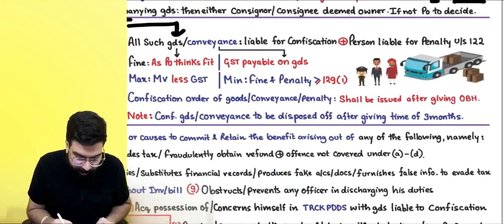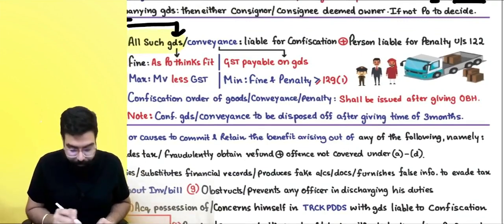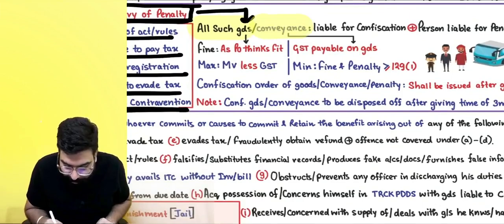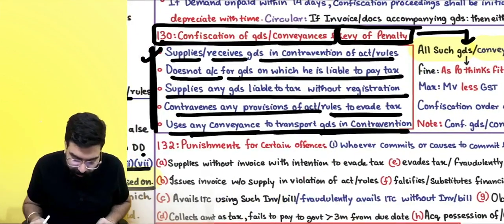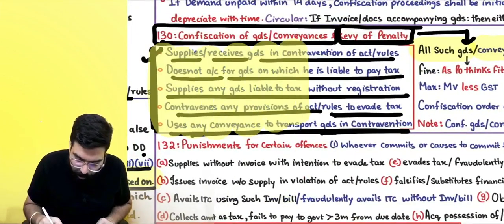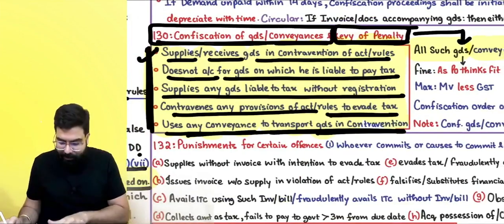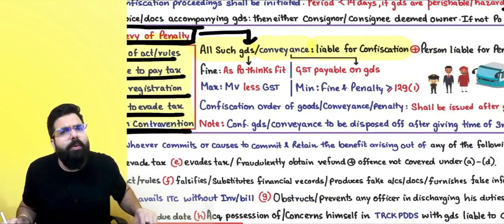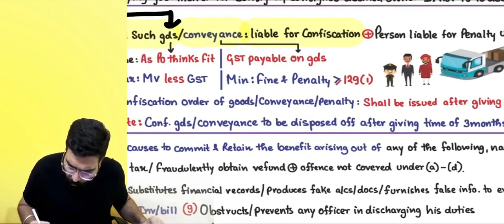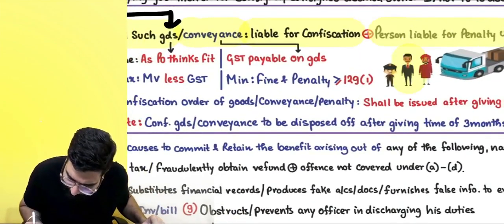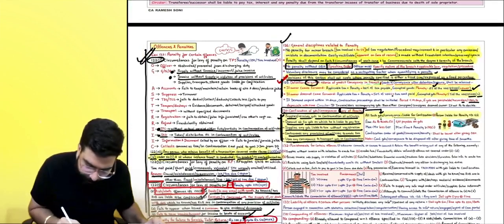Everyone over here now, listen to me very carefully. It says, all the goods and conveyance which are liable for confiscation. In all this scenario, what will happen? The goods and the conveyance will be liable for confiscation. Sir, what about the person who is the thief over here? This owner, what will happen? Owner pay penalty will be imposed under section number 122.